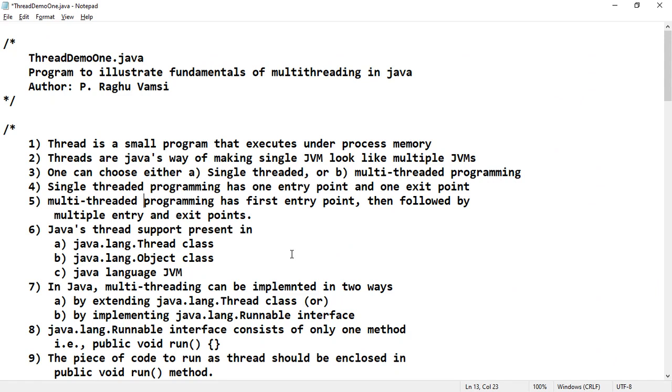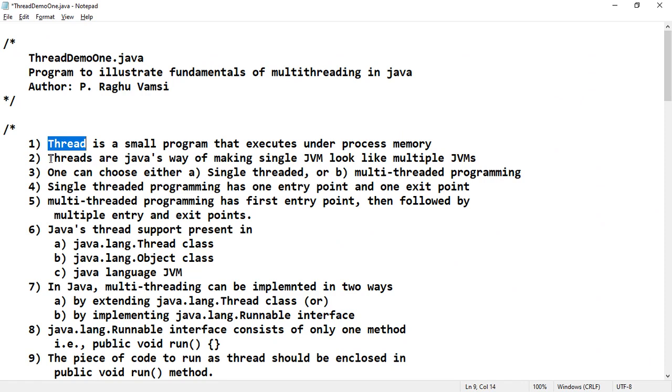Thread is a small program that executes under process memory. That means whatever the process address space is there, within that particular process address space, a thread will execute. And a process may consist of multiple threads. If a process doesn't have any thread, then it is said to be a single thread of control.